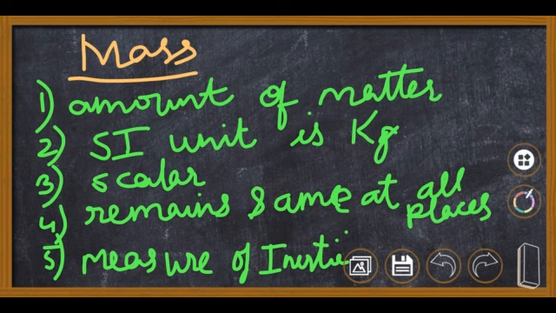Mass is a measure of inertia according to Newton's first law. Newton's first law, which you studied last year, is also known as the law of inertia. So mass is a measure of inertia. Inertia is a property of a body to maintain its state of rest or of uniform motion. अगर एक बॉडी रुका हुआ है तो रुका ही रहेगा, अगर एक बॉडी चल रहा है तो चलता ही रहेगा, जब तक कि somebody doesn't try to stop it, and that also it will try to resist because of inertia. Inertia is a property which helps it in resisting the change.